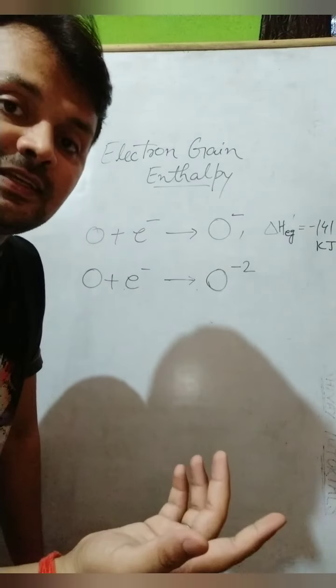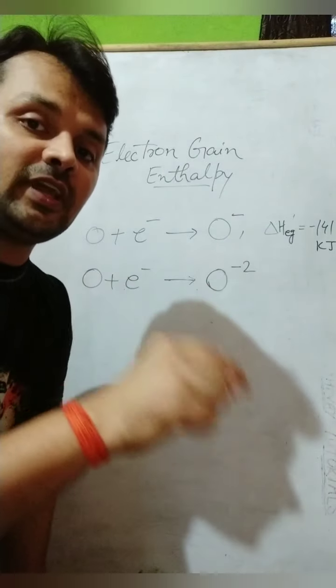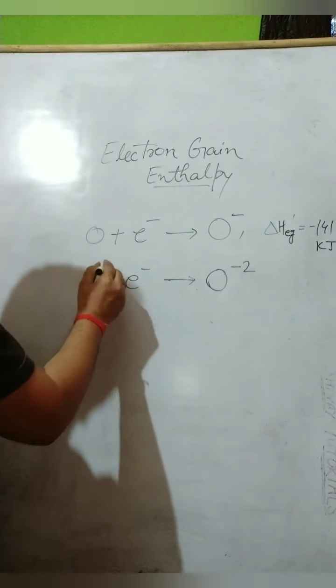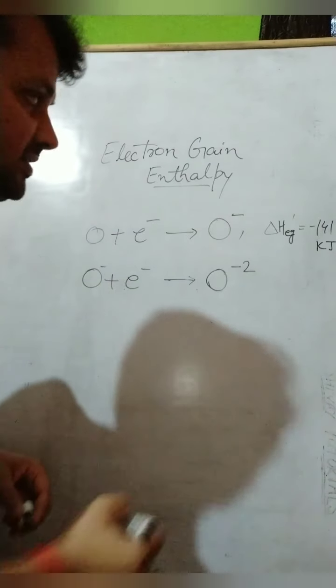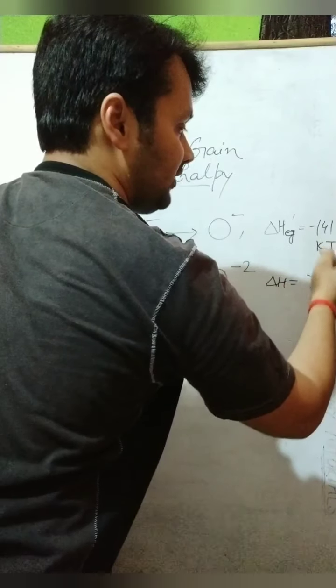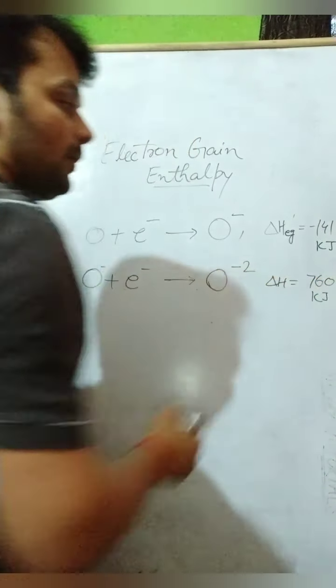So it will not easily accept the electron. This time we have to give energy to the O minus 1 ion in order to make it minus 2 charge. It was found that the energy required was approximately 760 kilojoule per mole.